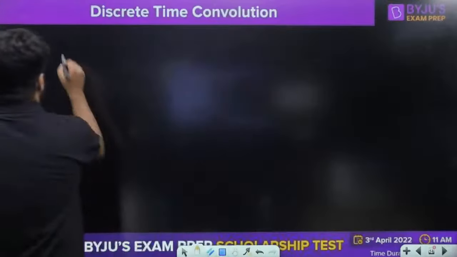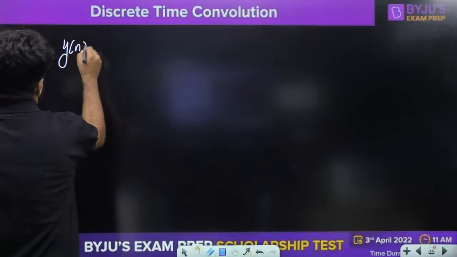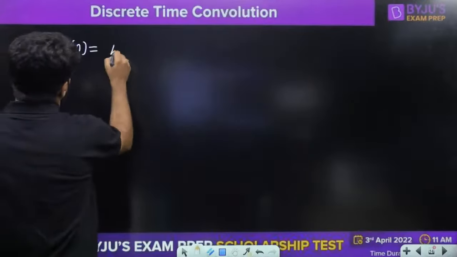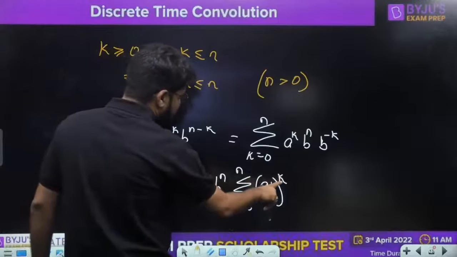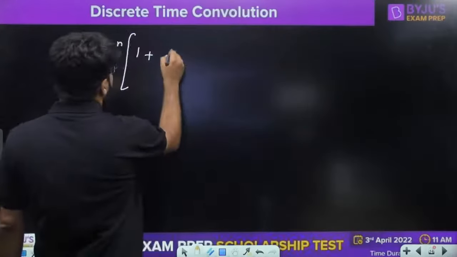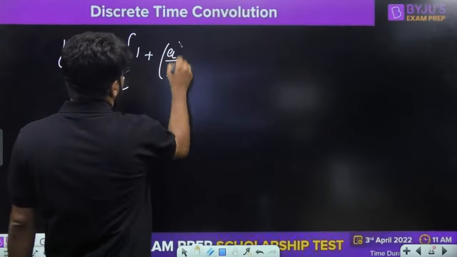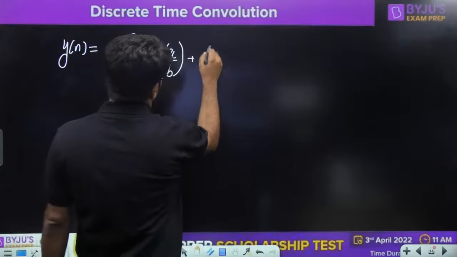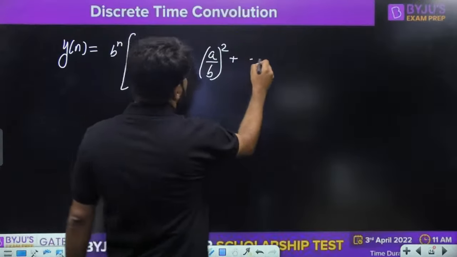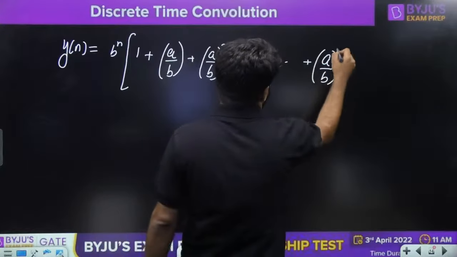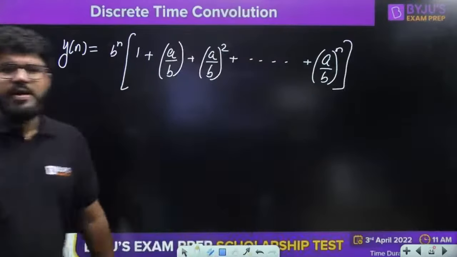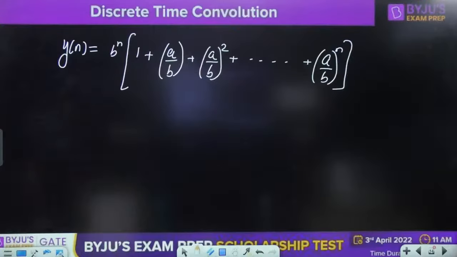Now open up this summation. So y of n is going to become b raised to the power n, then 1, because first power 0, anything power 0 is 1. Then k equal to 1, so you get a by b power 1. Then you are going to get a by b whole square, then etcetera, up to the last power, a by b raised to the power n.